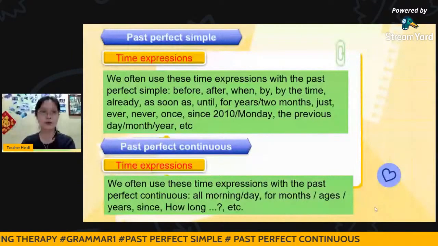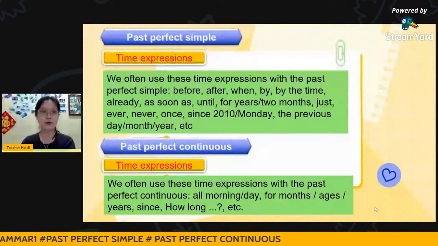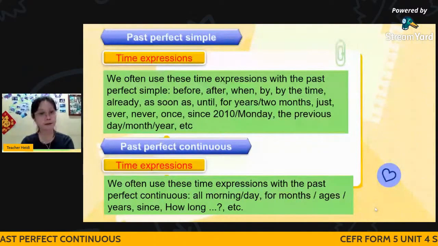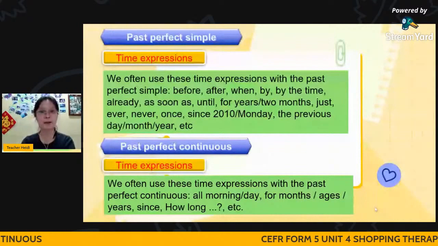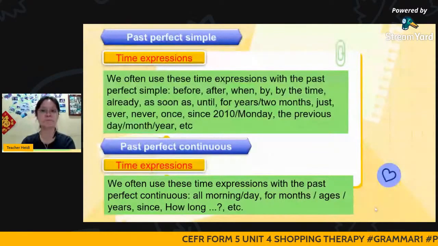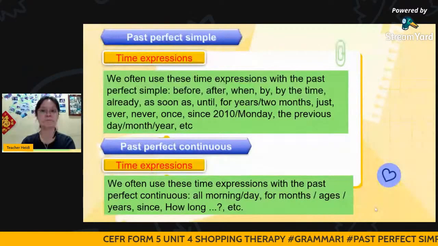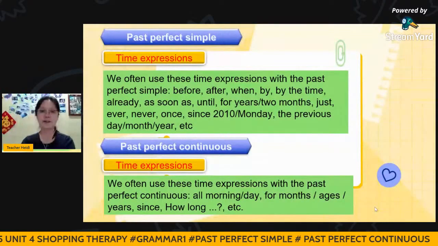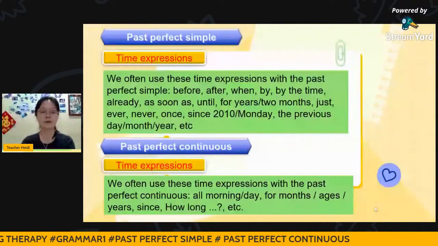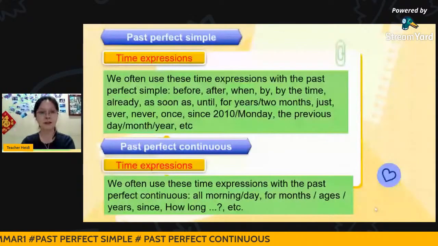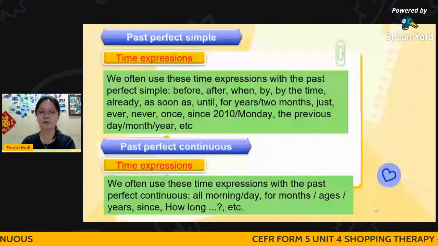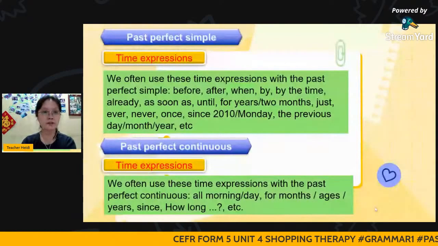We often use these time expressions with the past perfect simple: before, after, when, by the time, already, as soon as, until, for years, 2 months, just, ever, never, once, since 2010, Monday, the previous day or the previous month or the previous year. So these will be the time expressions for past perfect simple.